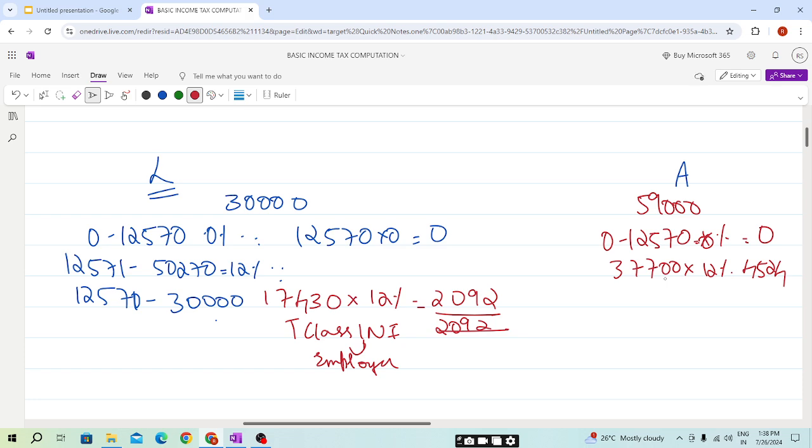So 59,000 minus 50,270 is 8,730, into 2%, which is 175. So 4,524 plus 175 is 4,699. I hope the Class 1 employee NIC is clear.